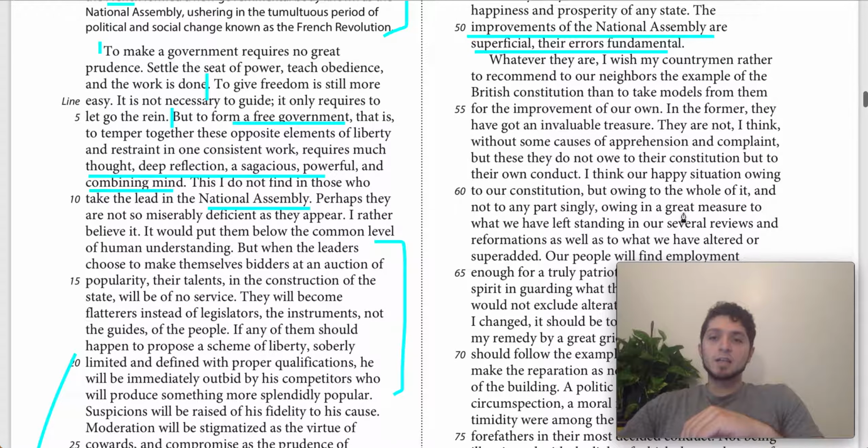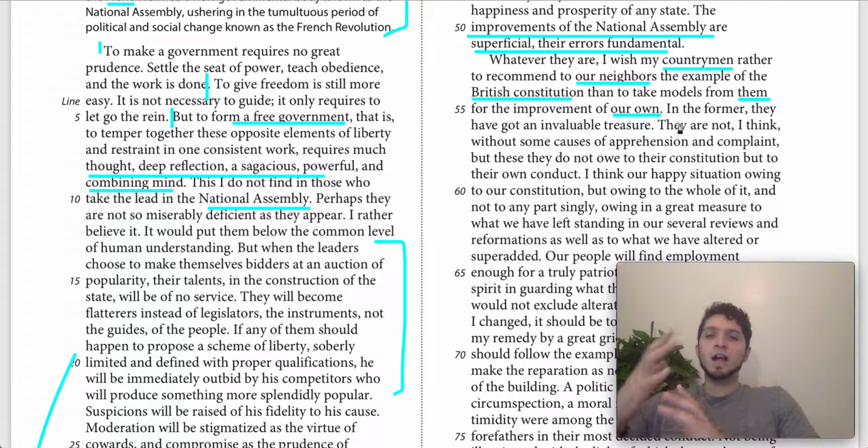So then we get to the last paragraph here. This is basically saying, whatever they are, I wish my countrymen rather to recommend to our neighbor the example of the British Constitution than to take models from them for the improvement of their own. It might take a moment to understand what this sentence is saying, but he's saying, I wish my countrymen, right? Countrymen are the people from his country, which would be the British, that they would recommend to our neighbors, which refers to the French, the example of the British Constitution, rather than to take models from the French for the improvement of our own, for the improvement of the British.